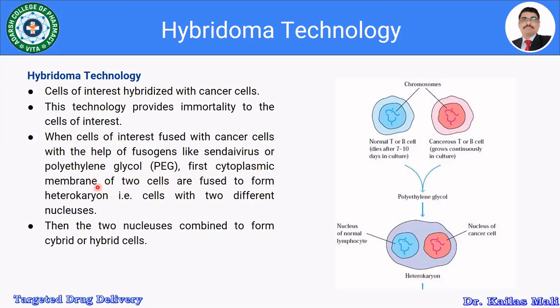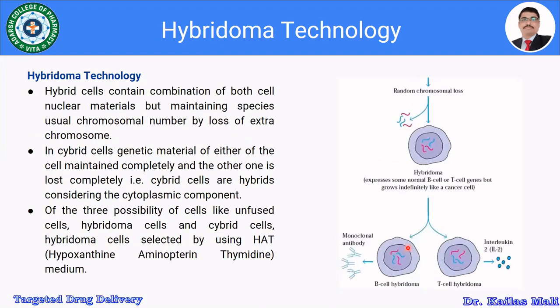First, the cytoplasmic membranes of the two cells are fused. This is the cytoplasmic membrane of the cell, and they are fused to give the heterokaryon, a cell with two different nuclei. Then the two nuclei combine to form a hybrid cell. After random chromosomal loss from the heterokaryon, we get the hybridoma.